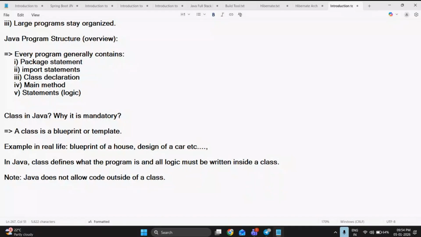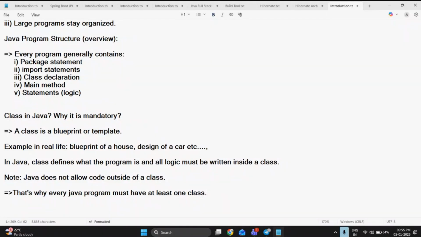That's why every Java program must have at least one class. What class, where we are going to create it, how we are going to create the class, everything, we'll discuss slowly.